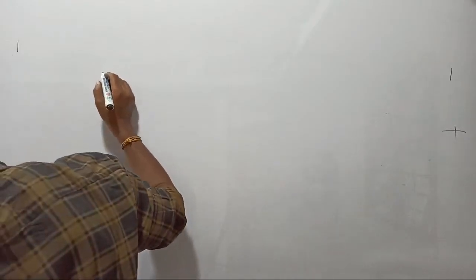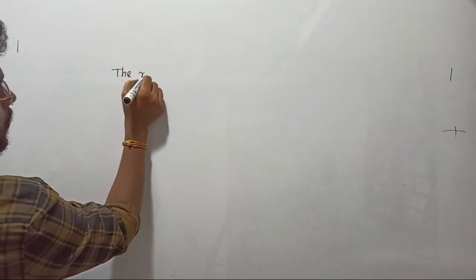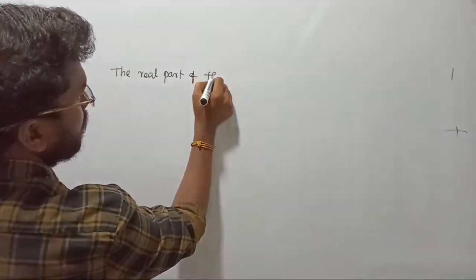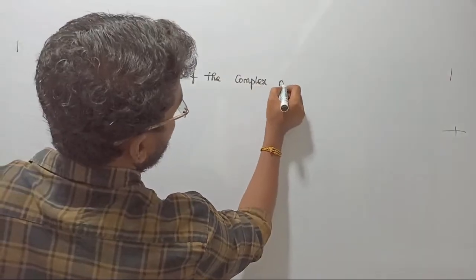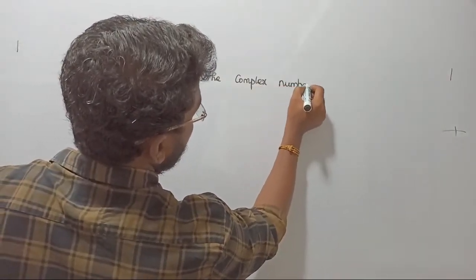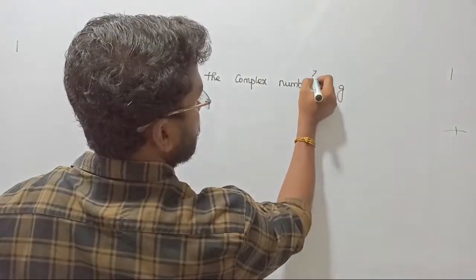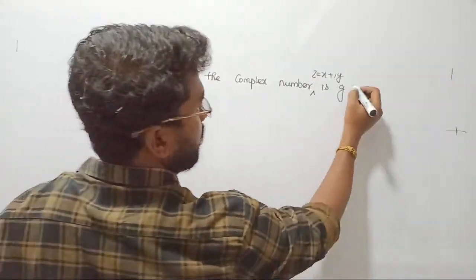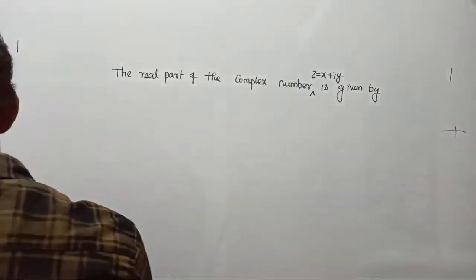Okay, the question is: the real part of the complex number. The complex number is given as z equal to x plus iy, right? The real part of the complex number is given by, and they have given four options.